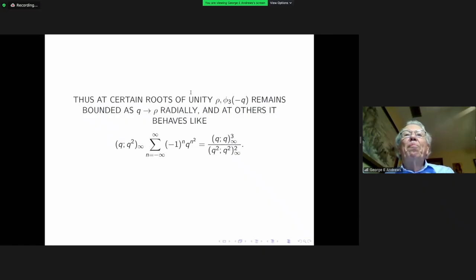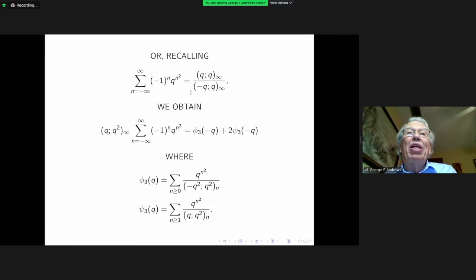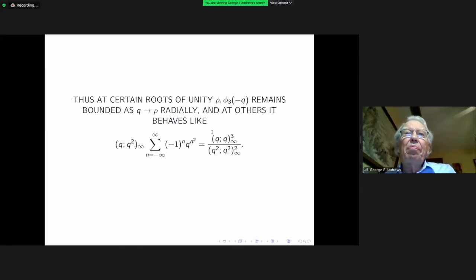At others, it has to behave exactly like the left-hand side, because when one of them is remaining finite as q radially approaches that value on the boundary, the other one has to then behave asymptotically precisely like this, because the difference between the two of them is bounded.